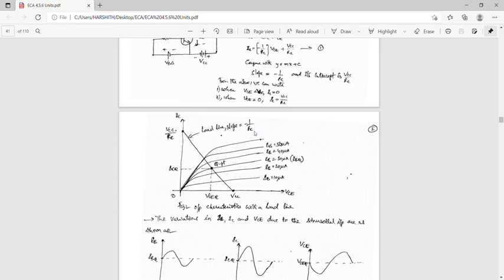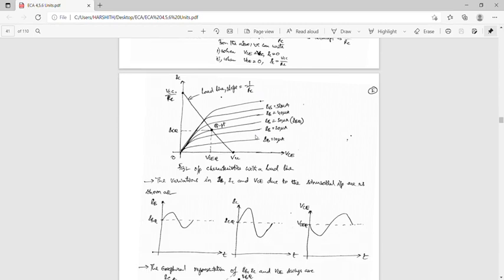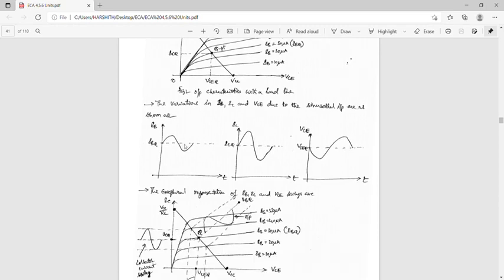Now the variations in IB, IC and VCE due to the sinusoidal inputs. These are all the sinusoidal inputs. This is the IB, IBQ.